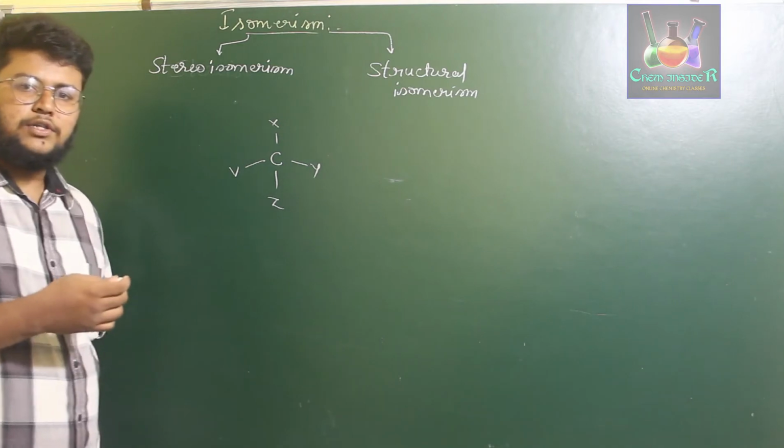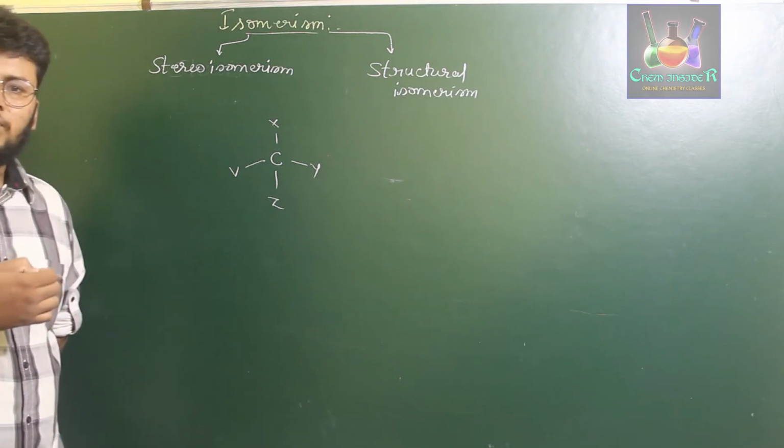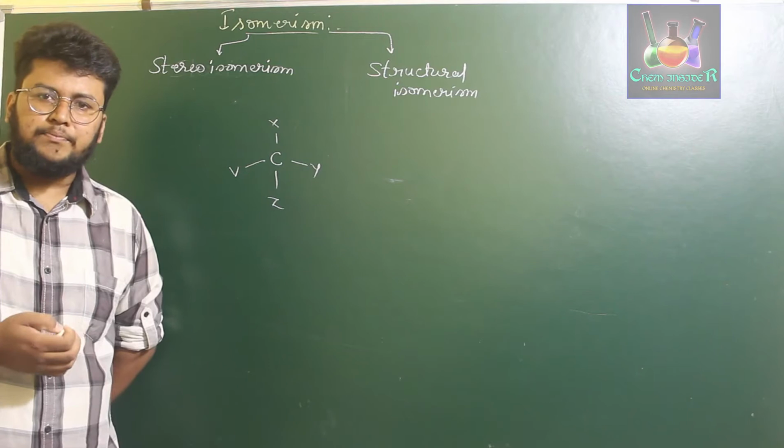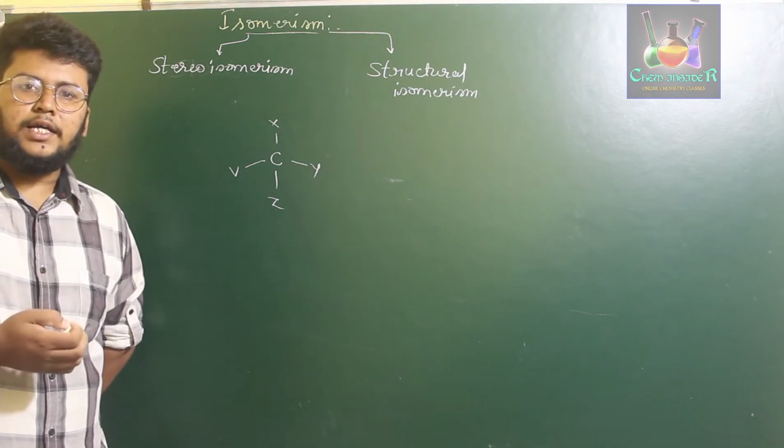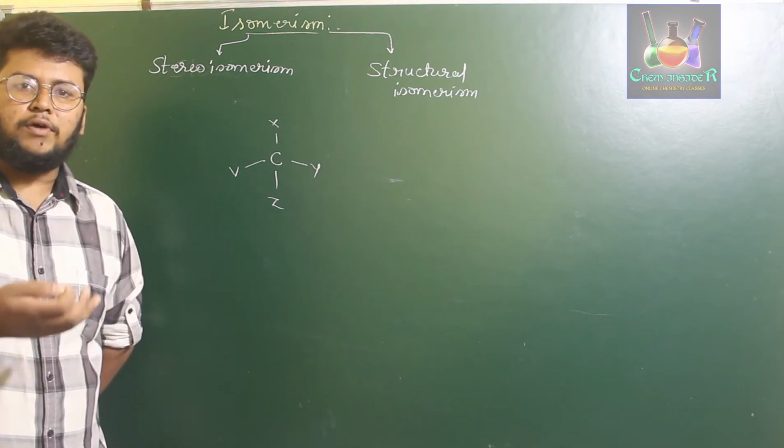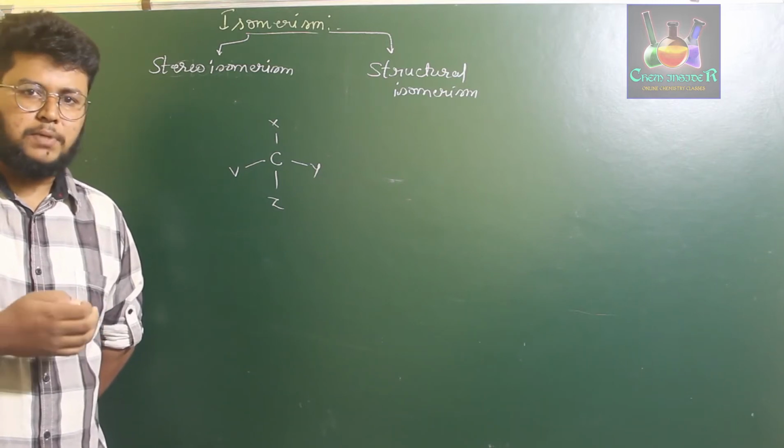So stereoisomers are compounds which have the same molecular formula but differ in the arrangement of atoms or groups of atoms in three-dimensional space.